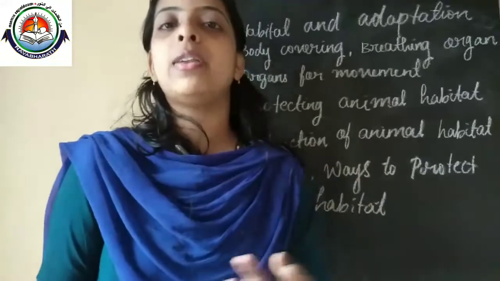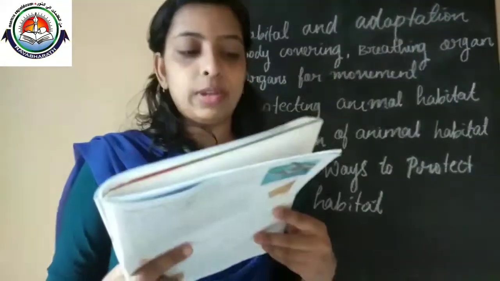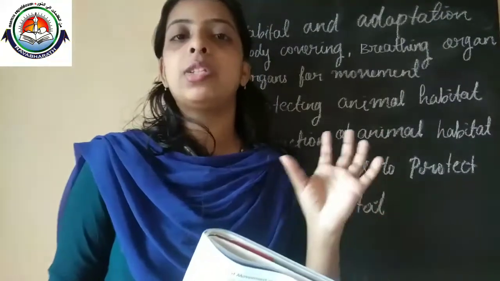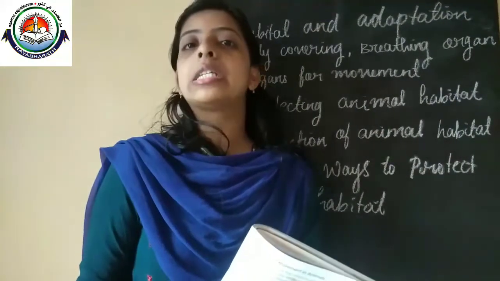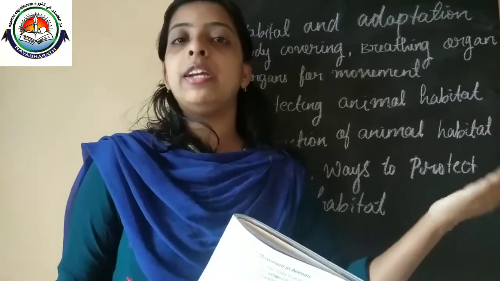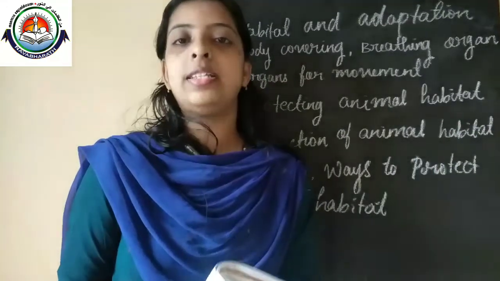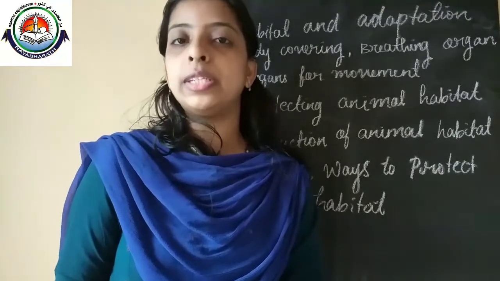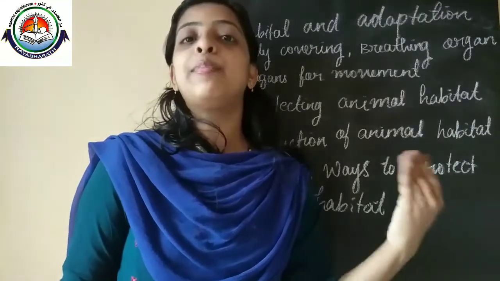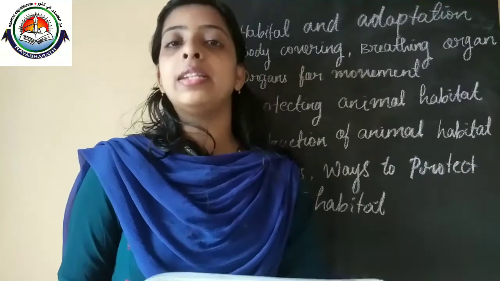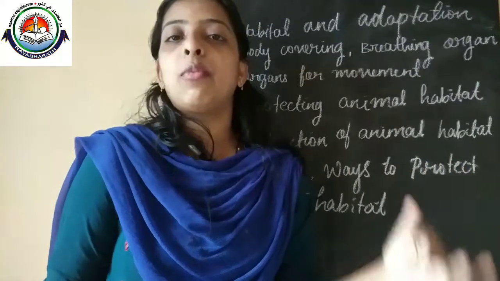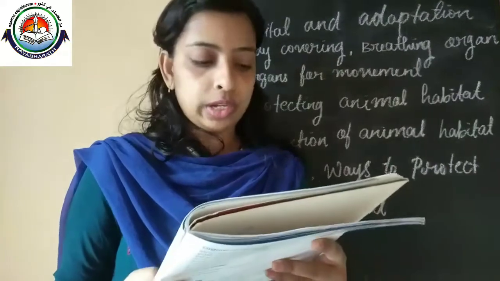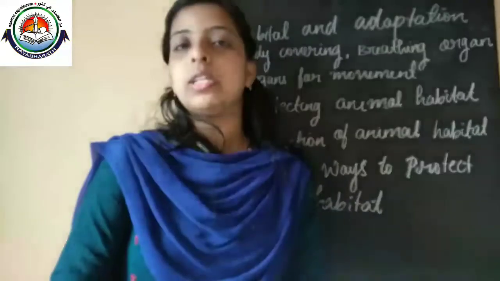Human beings and other mammals breathe with the help of their lungs. Amphibians can live in both water and land, and they can breathe in both. For example, we discussed frogs. Frogs breathe through lungs on land, and they use their moist skin for breathing in water. So we discussed things like these.